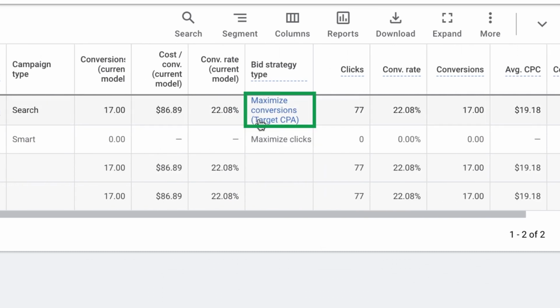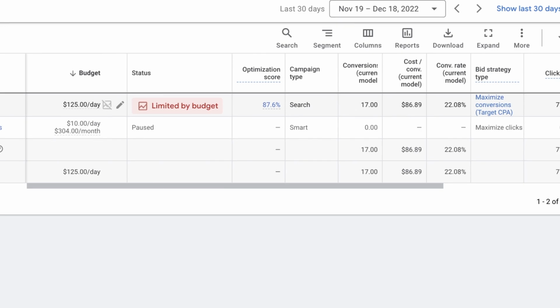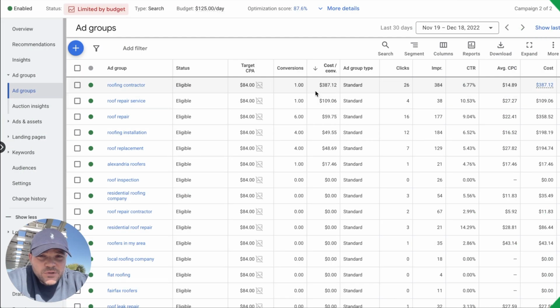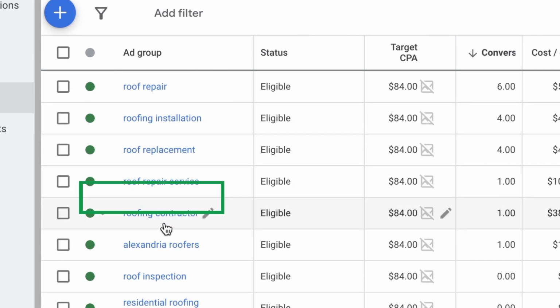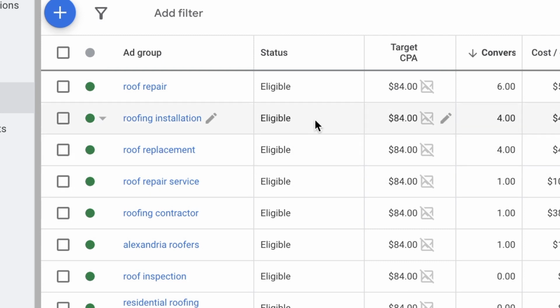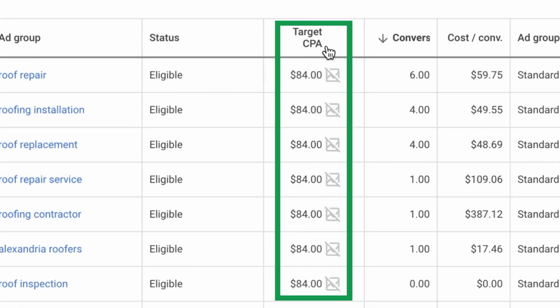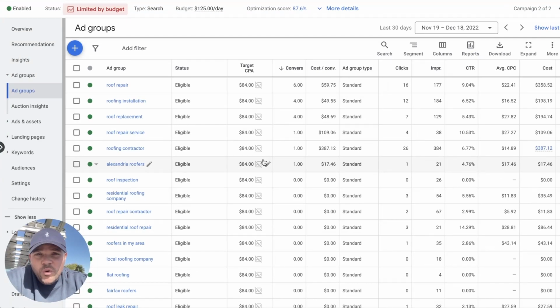We are running a bid strategy of max conversion with TCPA, 77 clicks. So let's take a look at the ad groups that we're using on this. As you can see here, we have roof repair, roof installation, roof replacement, roof repair service, roofing contractor, Alexandria roofers, and roof inspection. But yeah, these top ones here are the ones that are driving the majority of the conversions here, as you can see. And as I mentioned, we have a TCPA bid strategy of $84, and this is doing really good for us. This is well within our range goal that we're looking to achieve for this client.